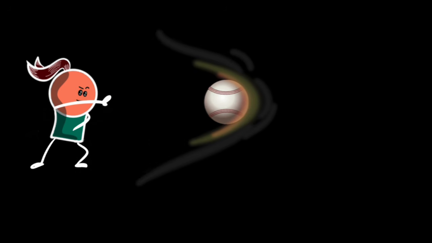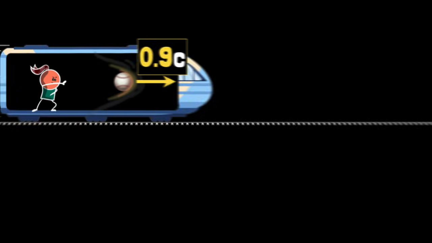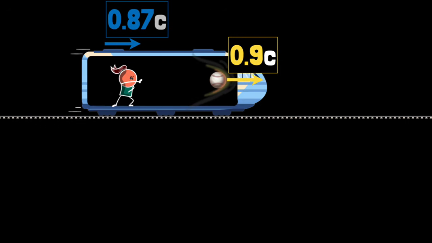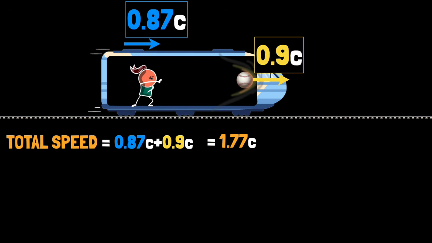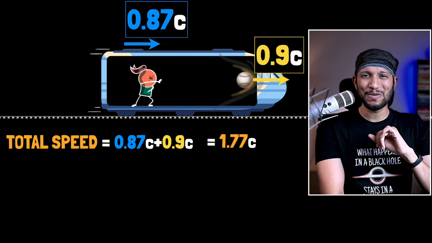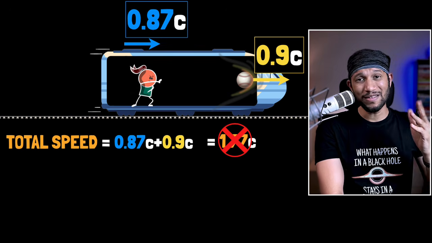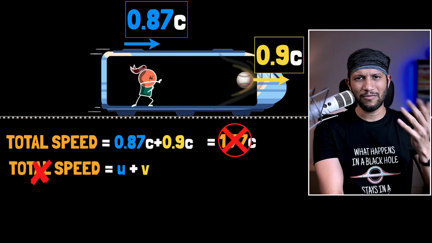A girl throws a baseball at a blistering speed of 90% the speed of light, but she's in a train that's already moving at 87% the speed of light. So, according to Newton, wouldn't the total speed of the baseball just add up and become more than the speed of light, breaking Einstein's rules? This is the question that I asked my physics teacher back in high school, and his explanation was, no, that doesn't happen because speeds don't add up, velocities don't add up, just like how Newton said.